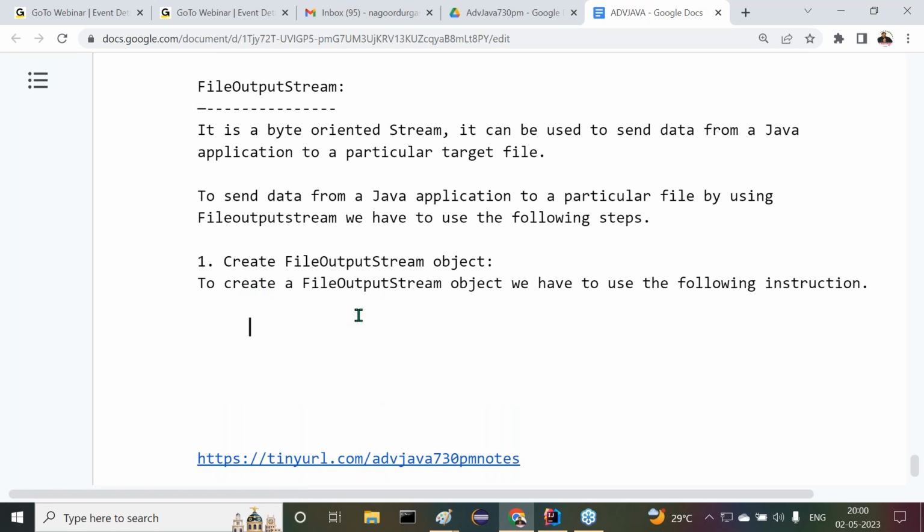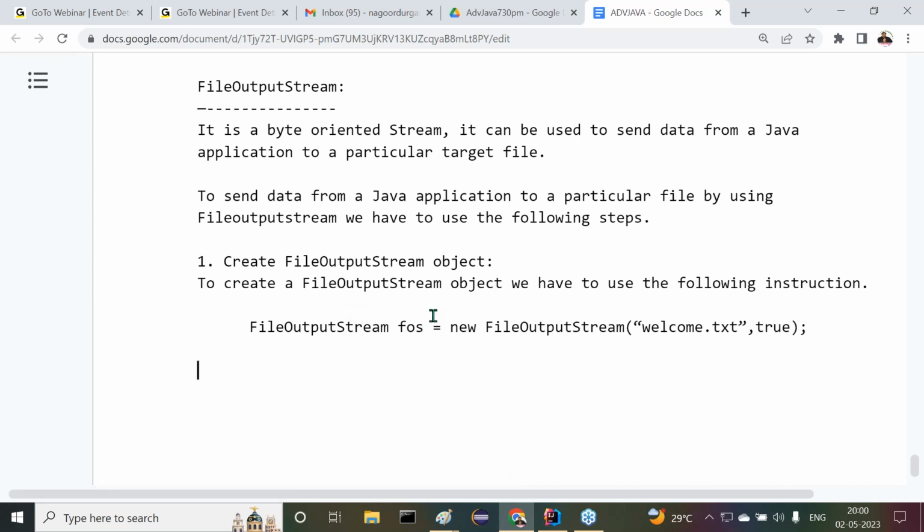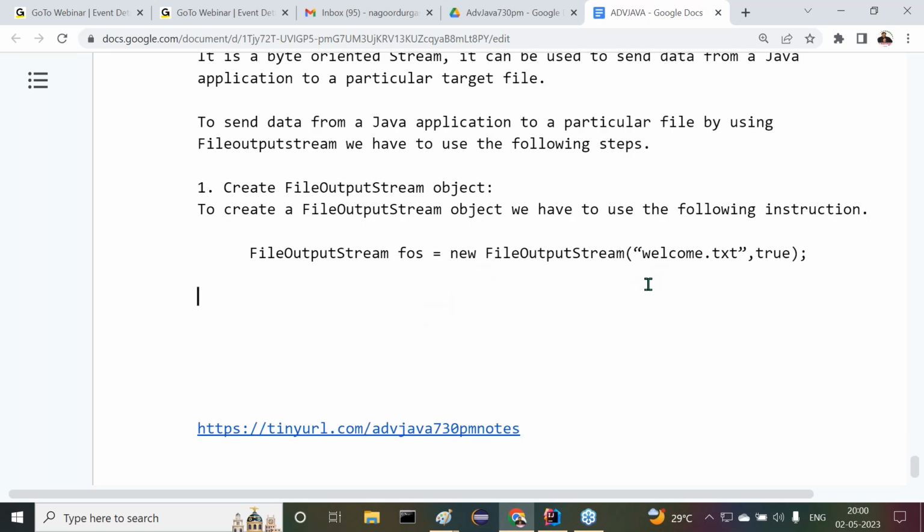FileOutputStream fos is equal to new FileOutputStream, and there we have to provide the file name. What is this file name actually? welcome.txt, comma, true. That value we provided here. That's enough. Now internally we have to understand this clearly.